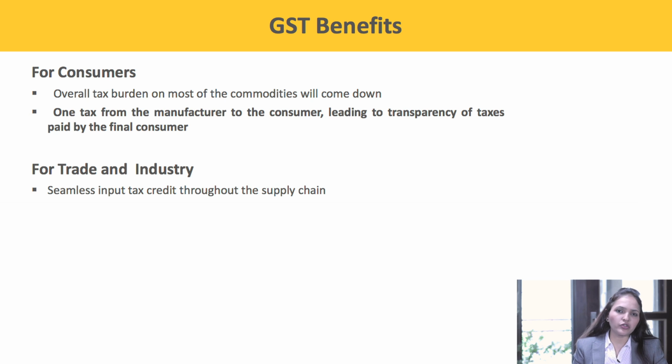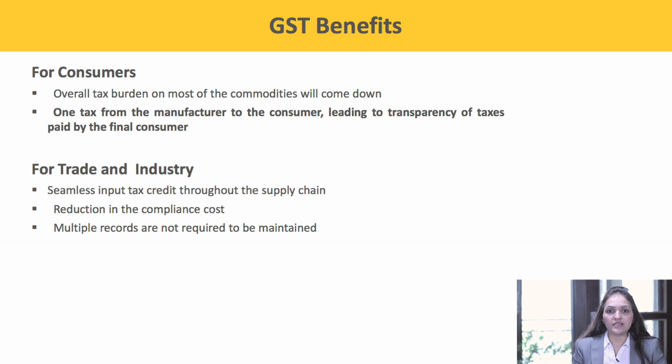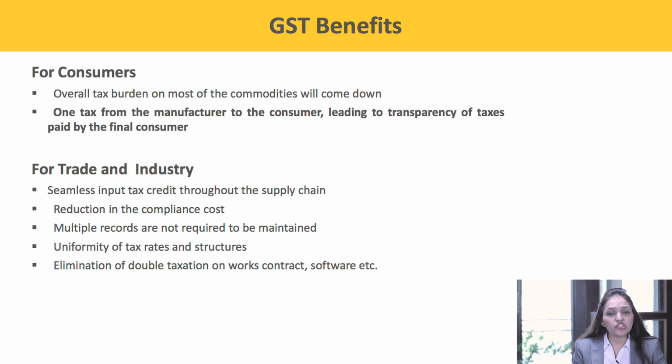Seamless input credit throughout the supply chain. Reduction in compliance cost. Multiple taxes are not required to be maintained. Uniformity of tax rates and structures. Elimination of double taxation on works contract, software.